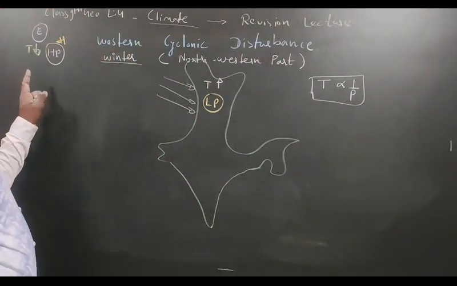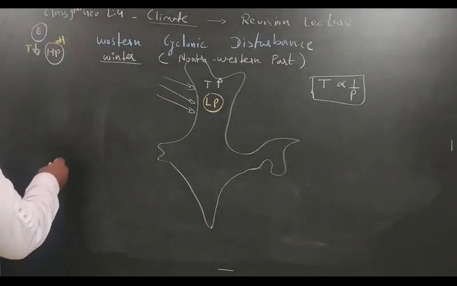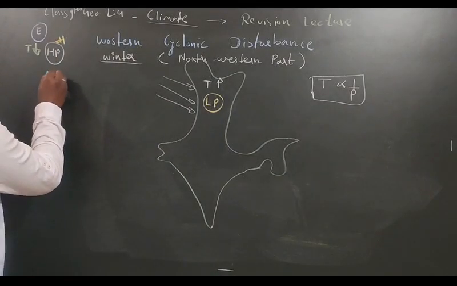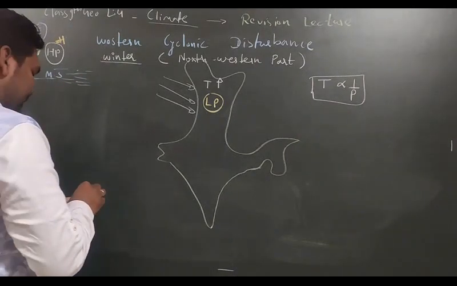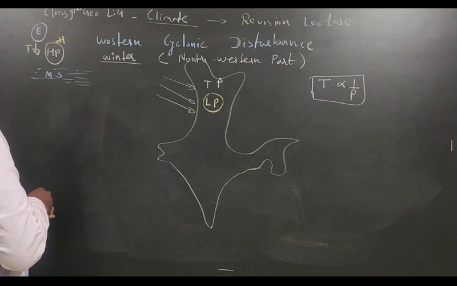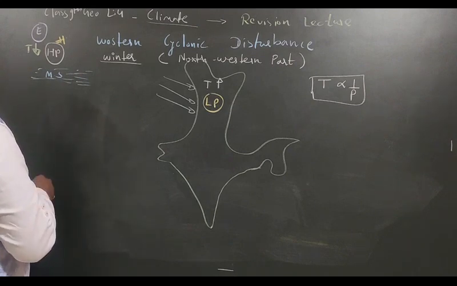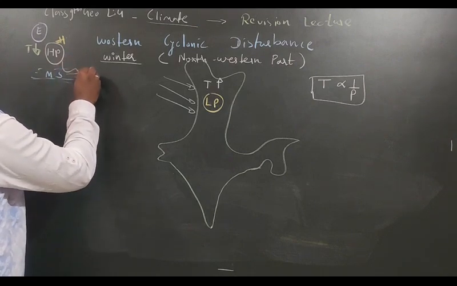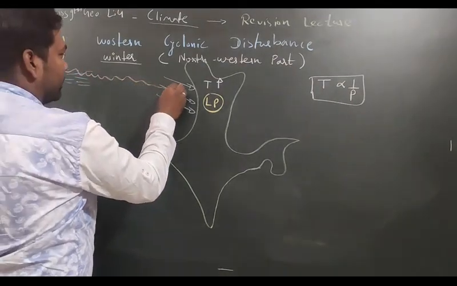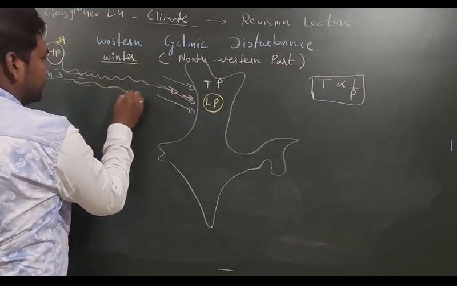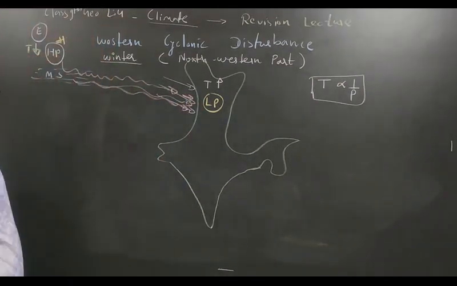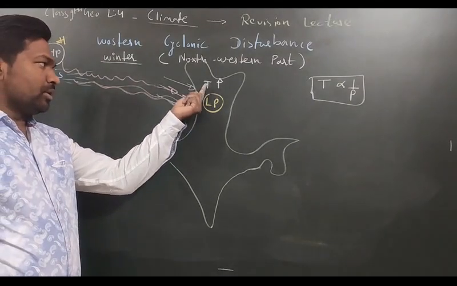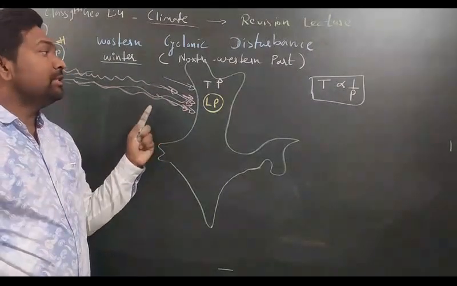Okay. Now here, dear, we have a particular water body which is called the Mediterranean Sea. Fine. So when the wind is coming from this Mediterranean Sea area, let us make the wind here. It is bringing moisture, and these moisture-laden winds are bringing rainfall in the northwestern part of India in the month of winter. Since it is disturbing the normal life here, that is why it is called a disturbance.